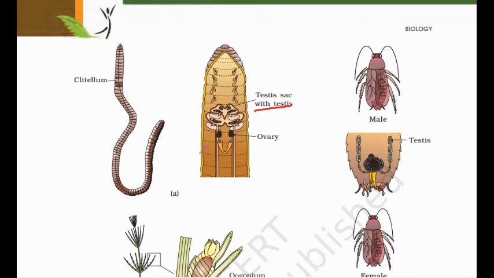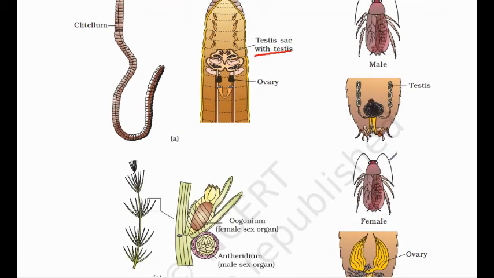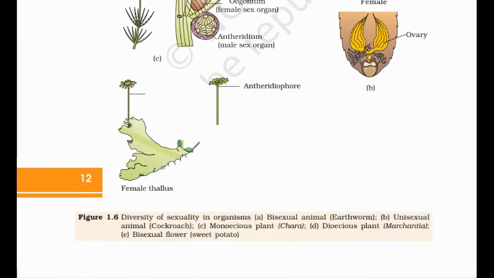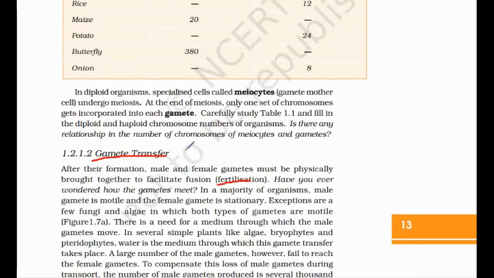In unisexual organisms, the male and female organisms are present separately, and the sperms have to physically move or be transferred towards the female. This is a very important point: the male and female gametes are physically brought together to facilitate the fertilization process. Clear?